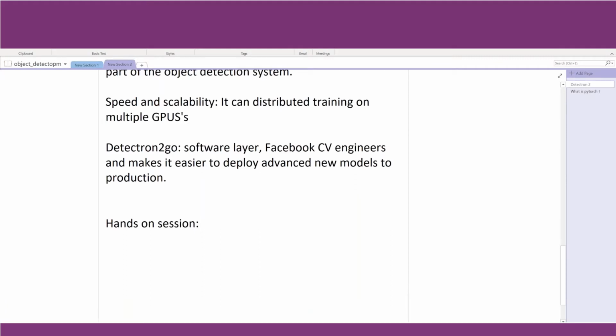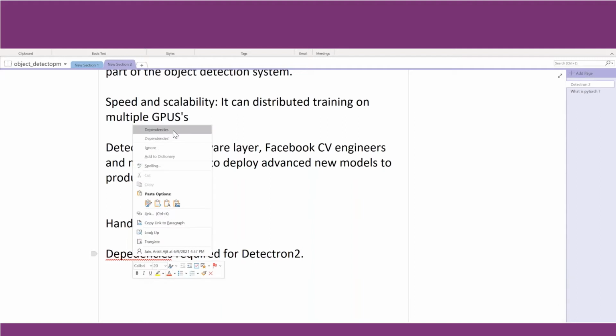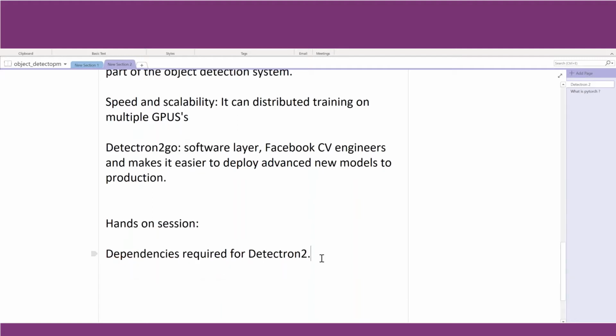So we will start the hands-on session wherein first we will learn what are the dependencies required for Detectron 2. As said earlier, Detectron 2 has been implemented for GPU, for CUDA. In case your laptop doesn't have it, don't worry. We are going to implement it on Google Colab, which provides us with free GPU. So we are going to use Google Colab and Detectron 2.